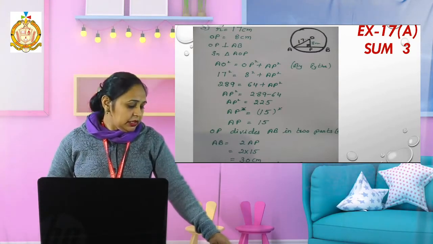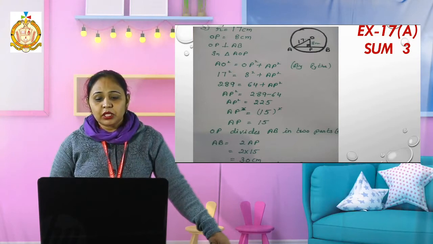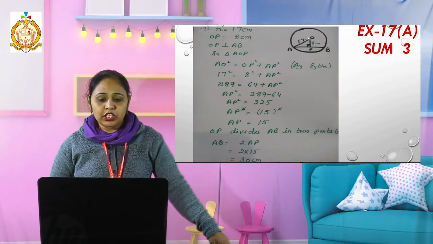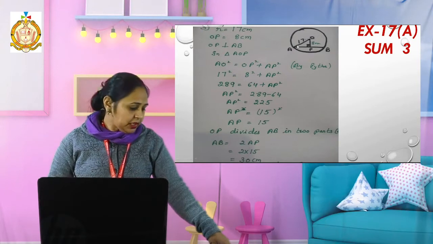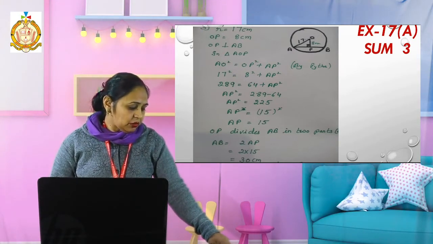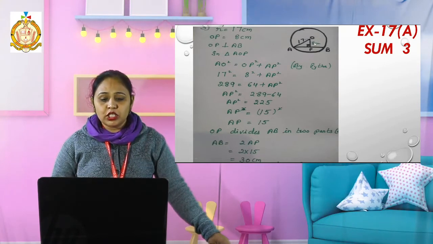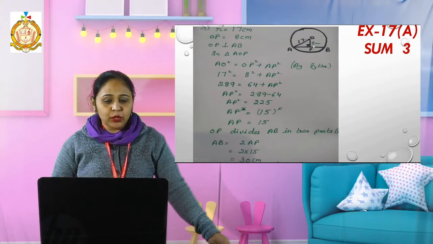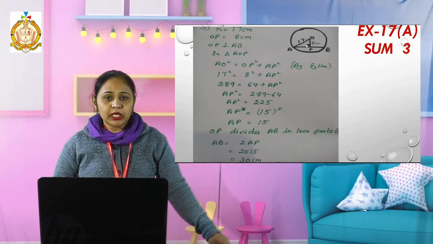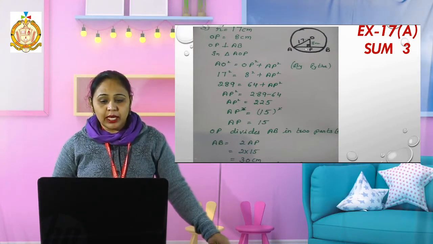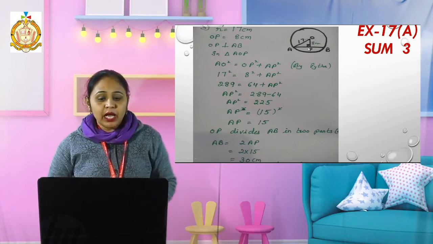Now in the statement, the radius of the circle is given as 17 centimeter. That's why I draw from point O a radius OA as 17 centimeter. Then the length of the perpendicular drawn from the center. Now from O I draw a chord AB. I want to find it, but I draw a perpendicular from O at point P on AB. Okay, there will be 90 degrees. Now I have a right angle triangle OAP and I want to find the length of AB. Now I will use that property. OP is perpendicular, that means P will be the midpoint of AB. I will first find the length of AP, that means the base.